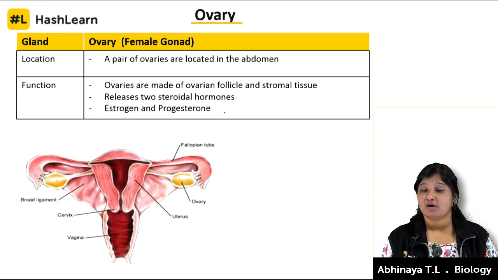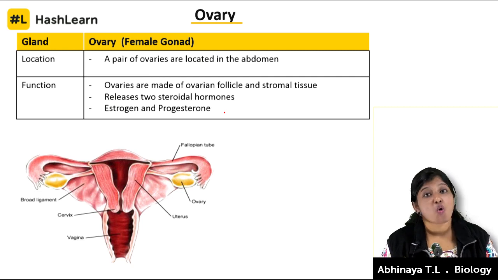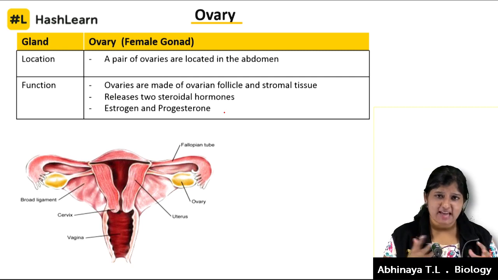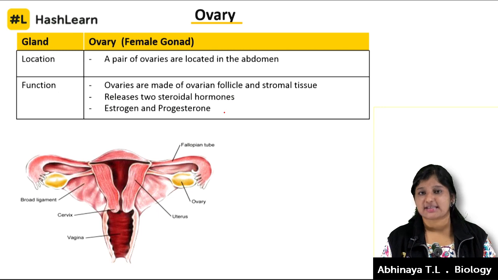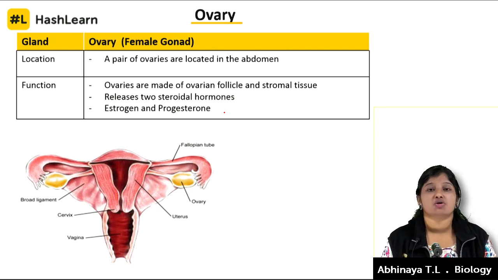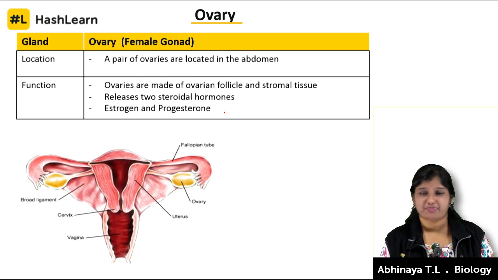We are done with the male now. We'll get into the female gonad. That's nothing but the ovary. As we said for the testis, the ovary is also taking part as a primary female sex organ and also as an endocrine gland.